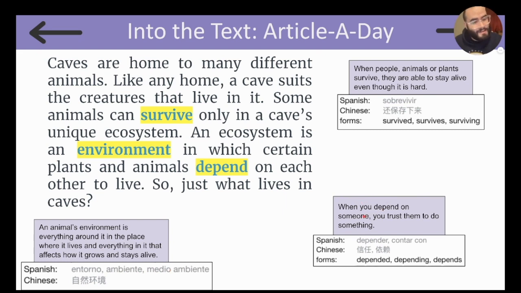When you depend on someone, you trust them to do something. In Spanish, we say depender o contar con. So an ecosystem is an environment in which animals and plants depend on each other to live. So just what lives in caves?